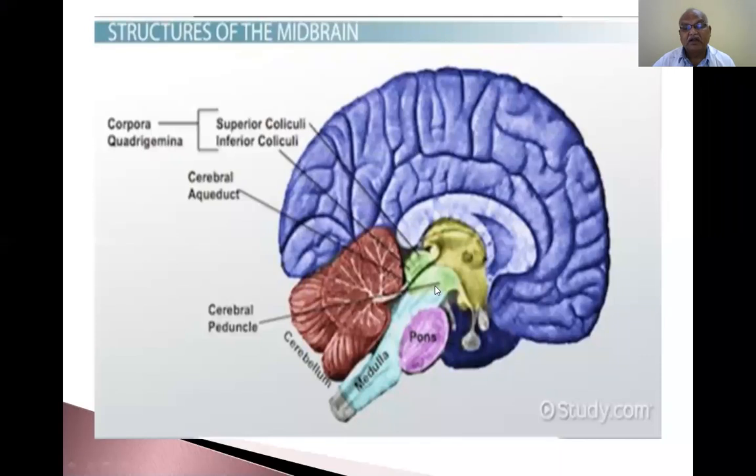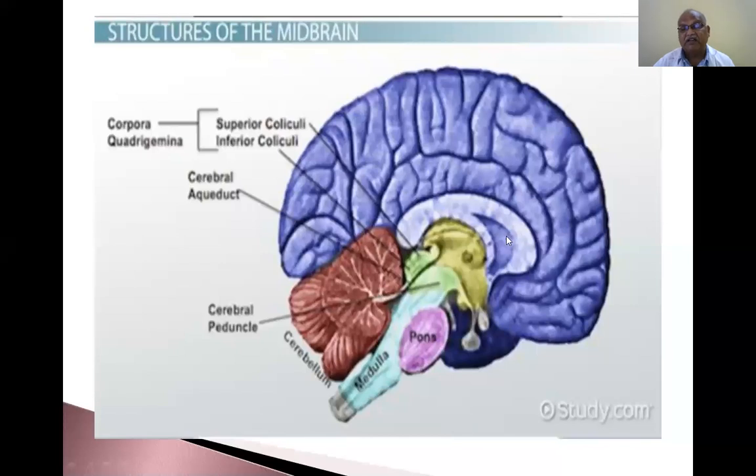Now this is the midbrain, this is the pons, this is the medulla. You see the length of the midbrain, you see the length of the pons, it is more, you see the length of the medulla. The midbrain is 2.5 centimeters in length. When compared with the pons and medulla, the midbrain is the shortest one. Its length is 2.5 centimeters, and among the brainstem, the midbrain is the shortest part.